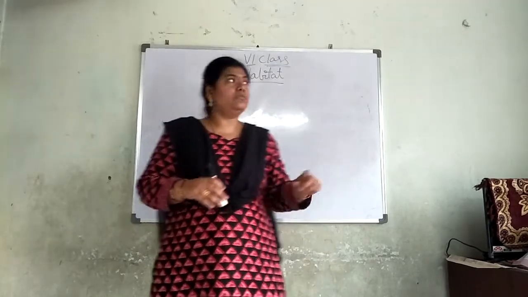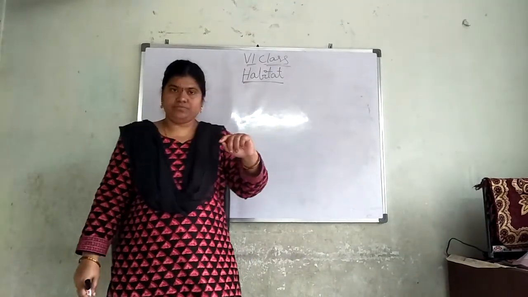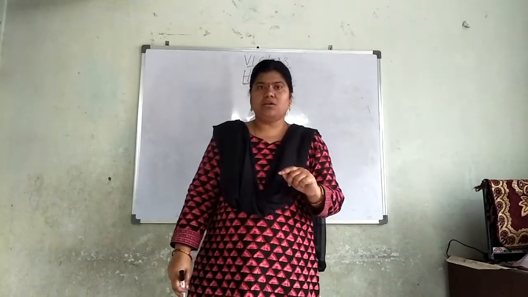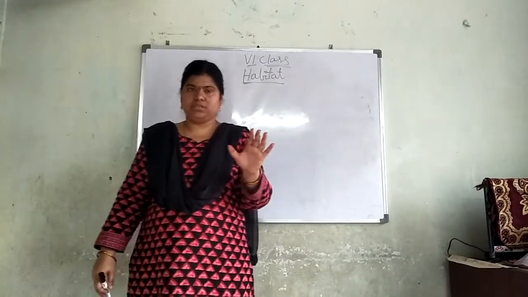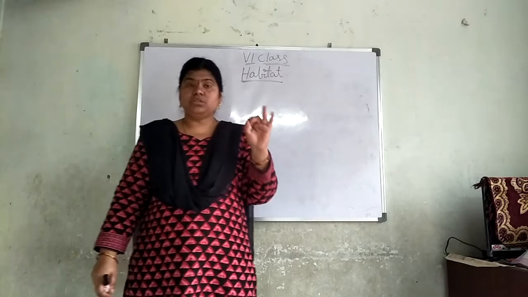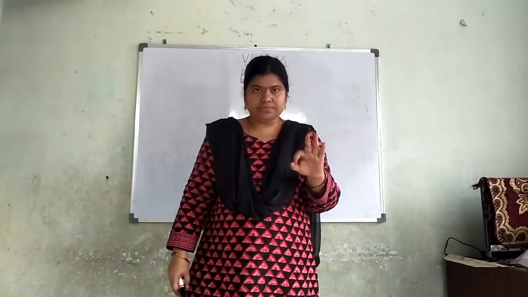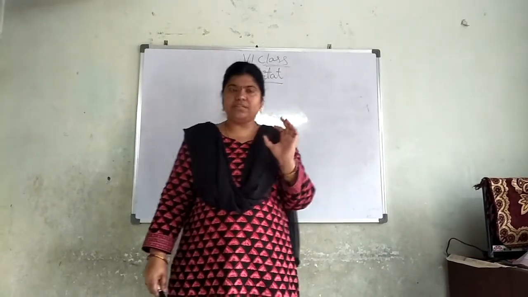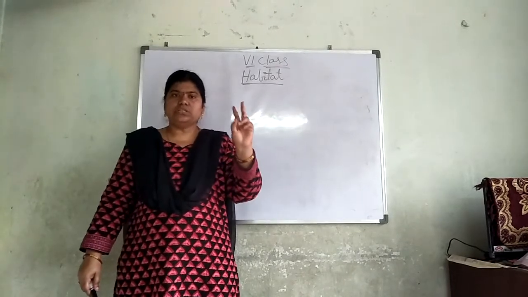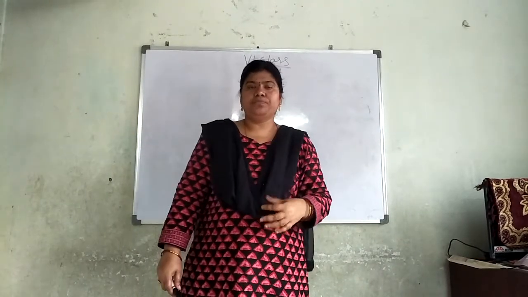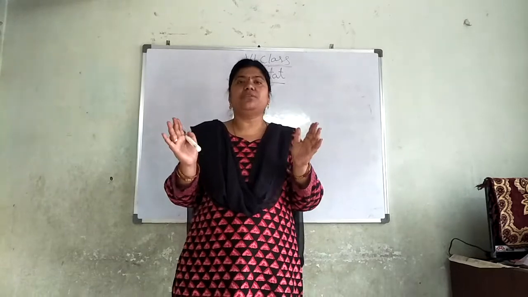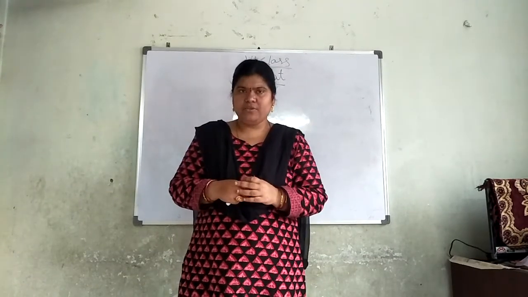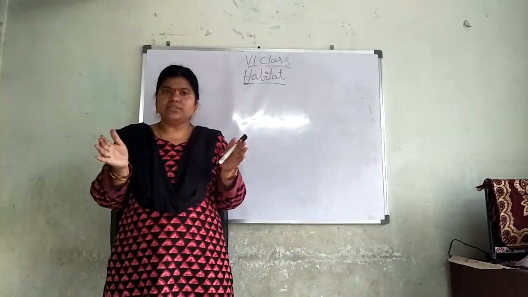Now today we are going with the habitat lesson. We know that all the living organisms need food, shelter and clothing. Is it correct or not? All the living things need food, shelter and clothing. In that, the shelter is the very important thing. For what purpose are we under the shelter?